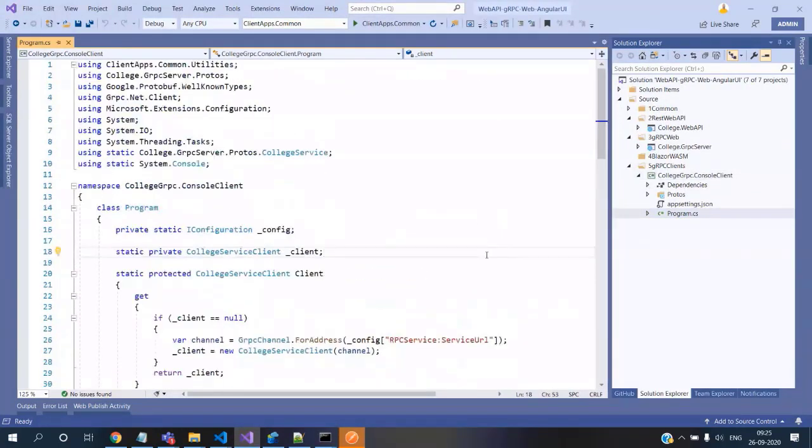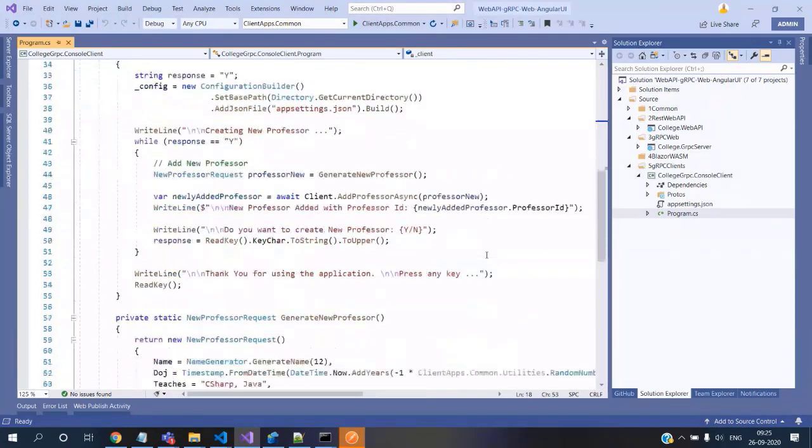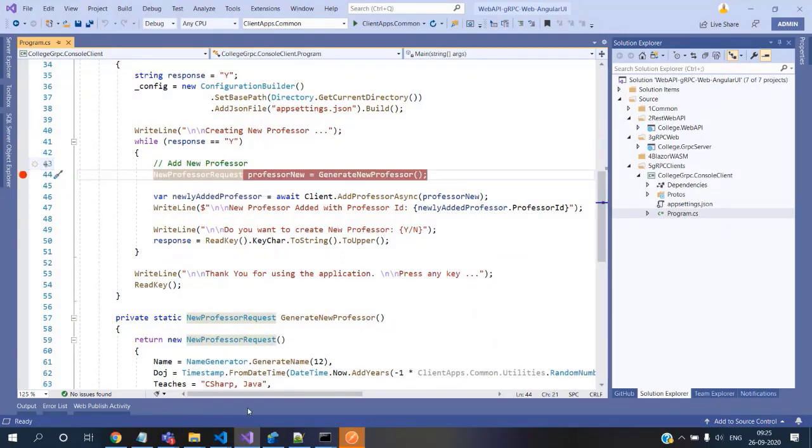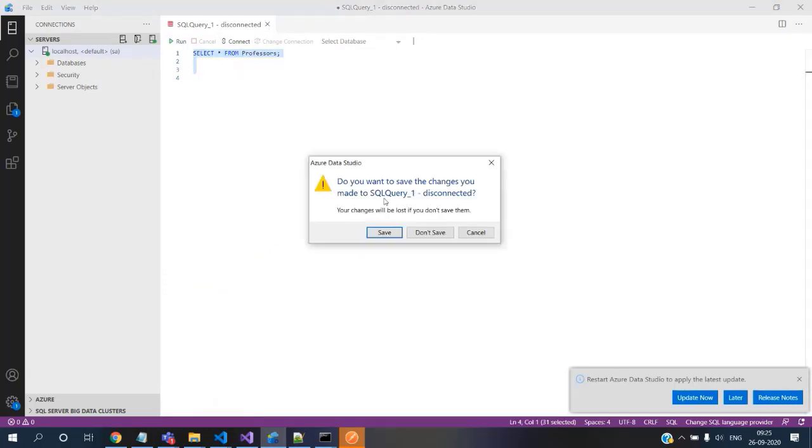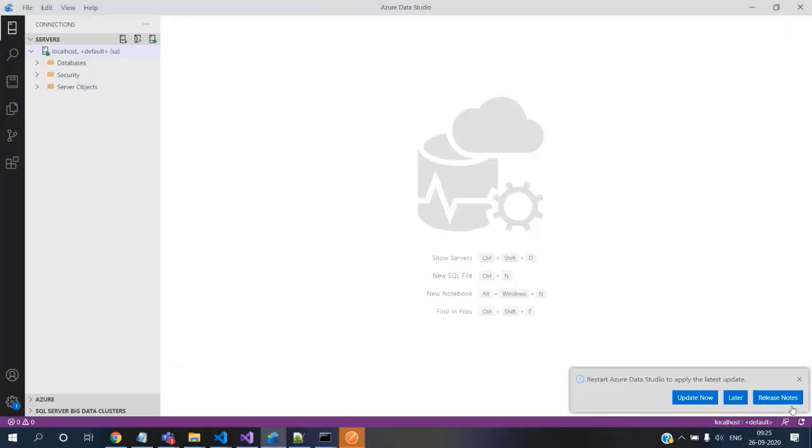So let's quickly test what we have. How did we test this gRPC service using the client application? We want to add a new professor, that's what we did. I'll place a debugger there, and let's quickly select this professors. Let me close this window later, not now.